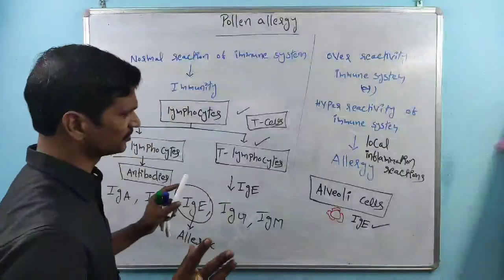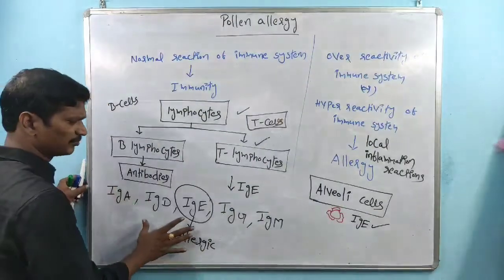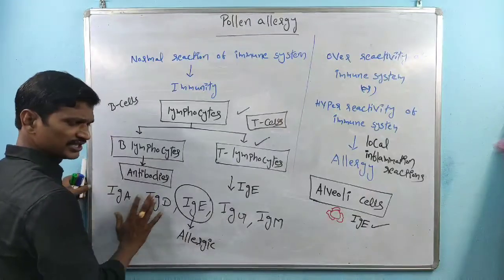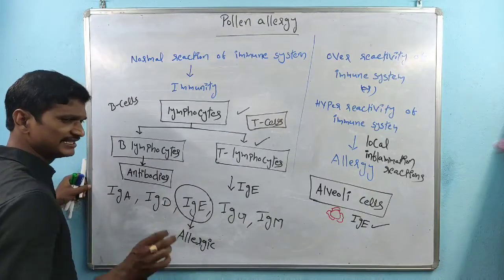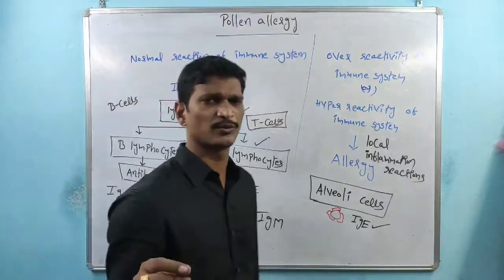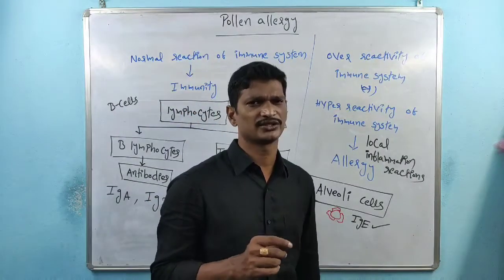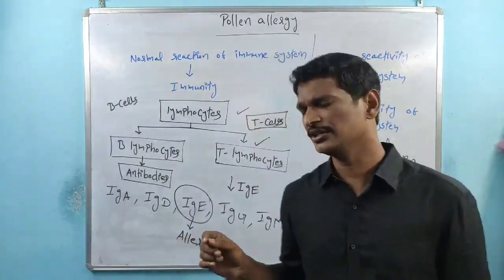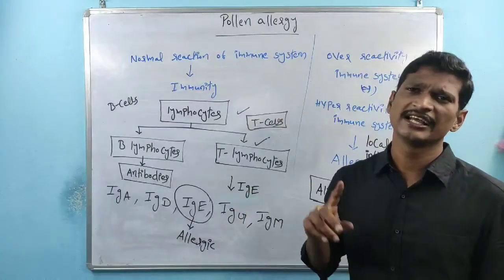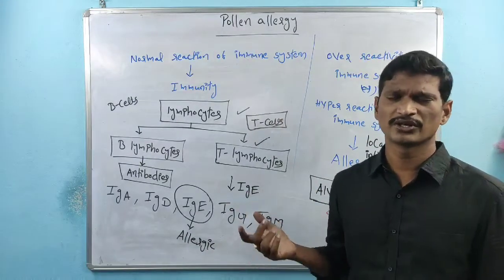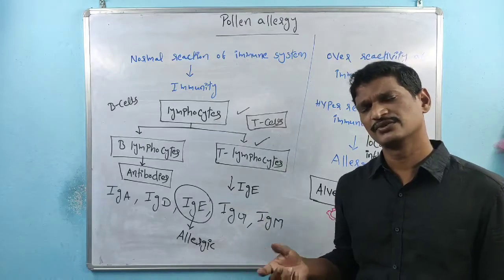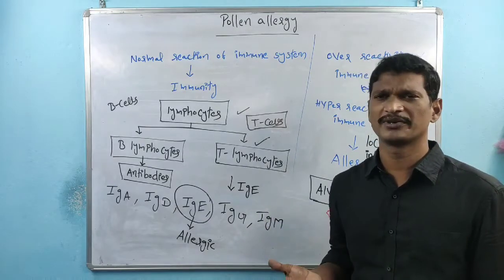Again, my concept here: these are the antibodies. Among all these antibodies, IgE is responsible for causing allergic reactions. So the IgE interacts with the pollen grain's exine part, which causes the allergic reactions, also called local inflammation.